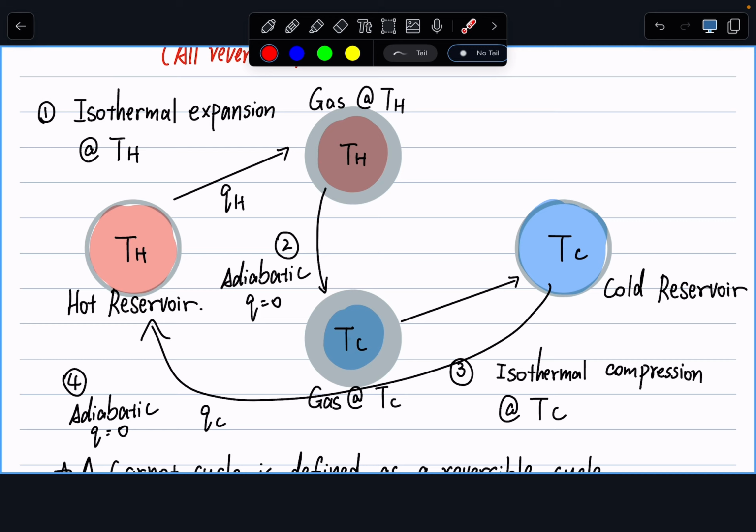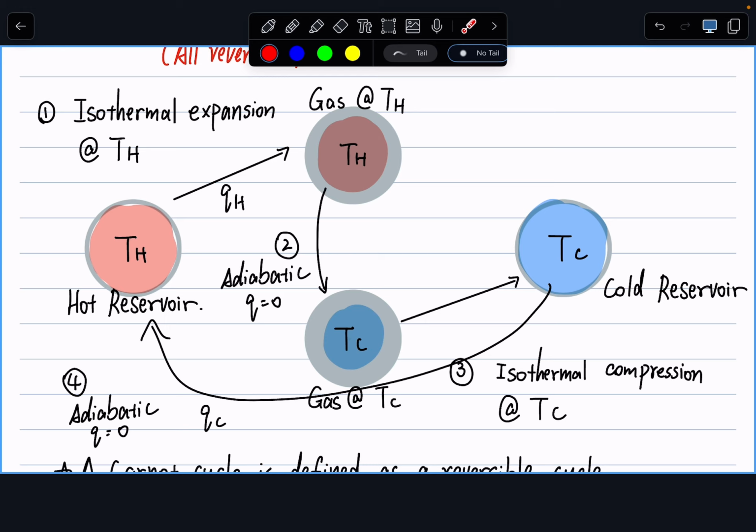So typically, when analyzing our Carnot cycle, we will plot what is happening on a PV diagram. In the typical PV diagram, on the y-axis, we have pressure. On the x-axis, we have volume. And then that's our starting 0. So let's say we have our first step, which is at TH. Let me call this state 1.